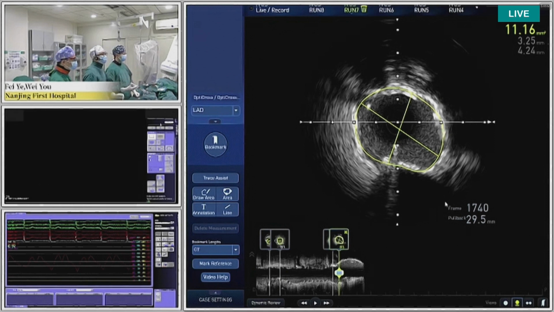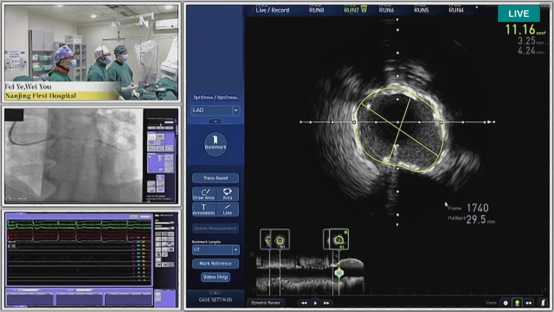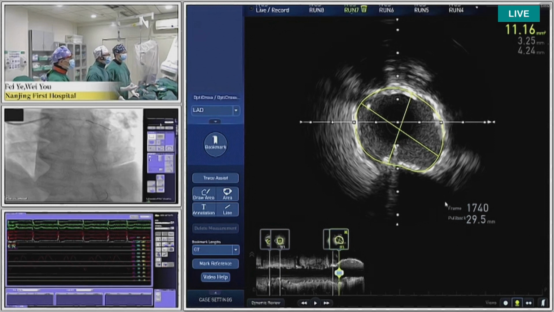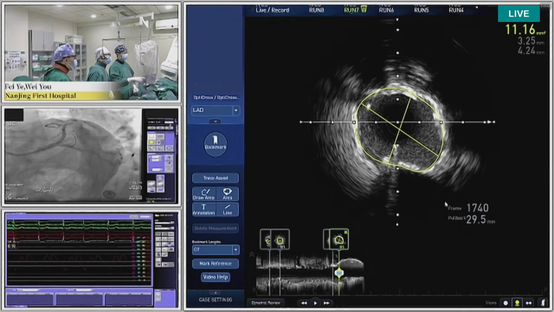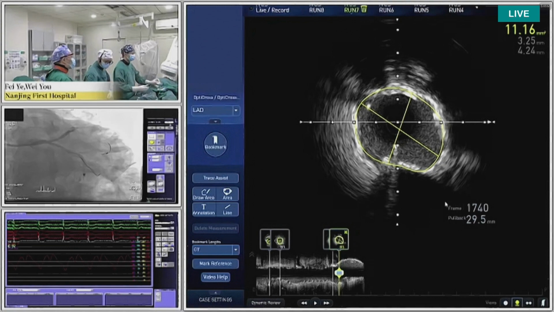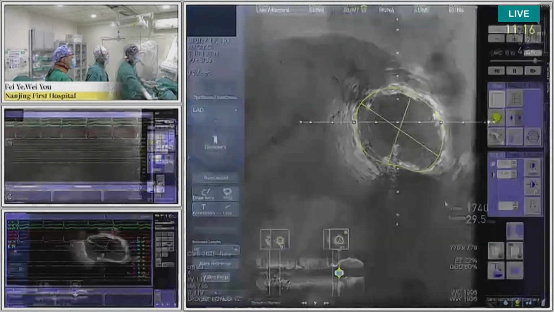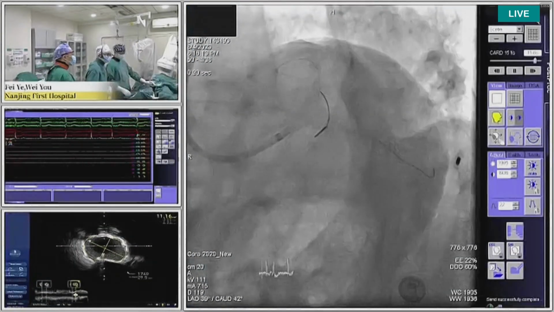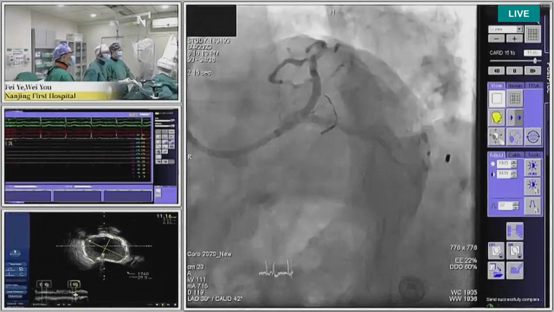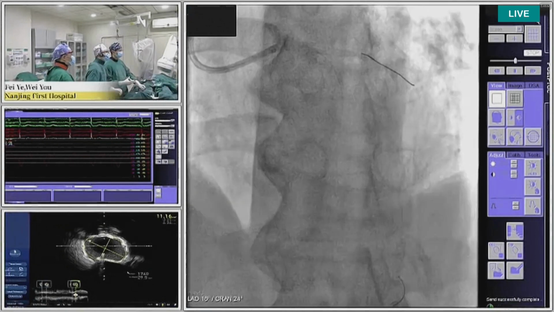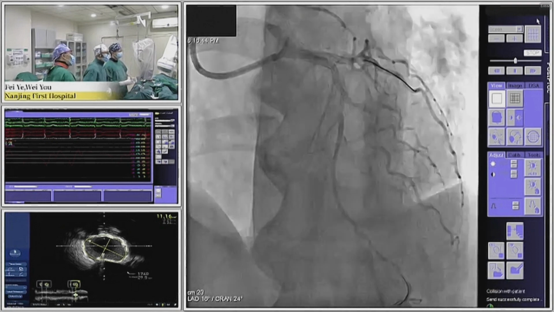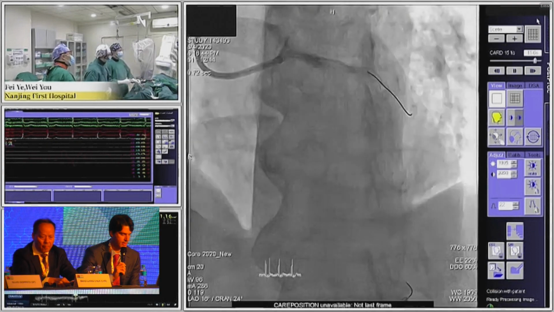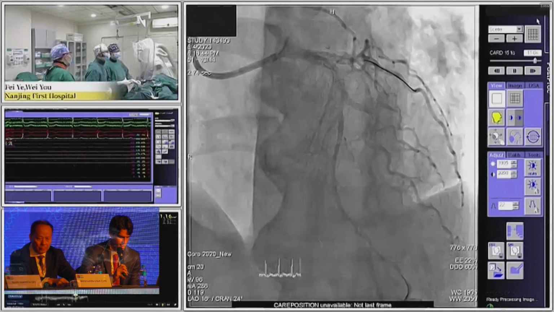Can we have the angio on the big screen just to see your final angiographic result? That's a fantastic IVUS result. This is a spider view of the final result. This is the AP cranial. This is the spider view. That's perfect. Very beautiful result. Congratulations. So it's time for us to move to the next case. Thank you.